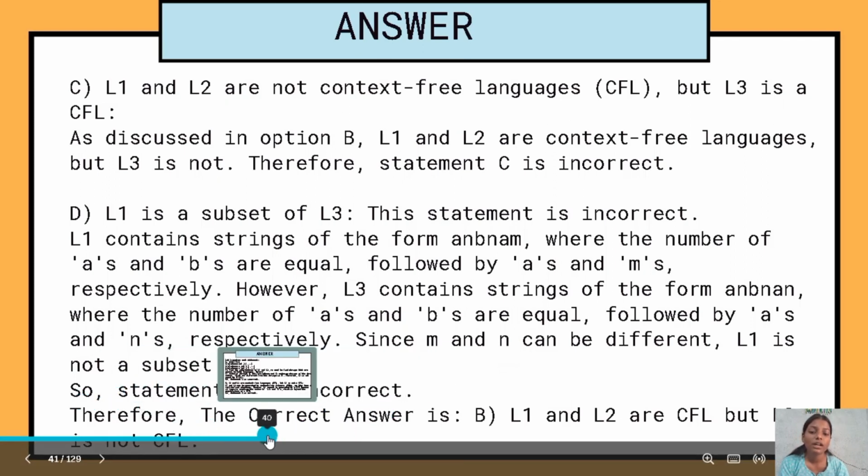Therefore, the correct answer is B. L1 and L2 are CFLs, but L3 is not a context-free language. Therefore, the correct answer is B.